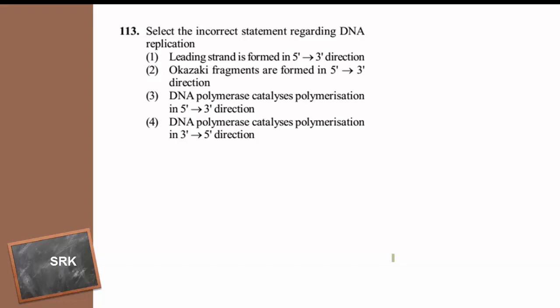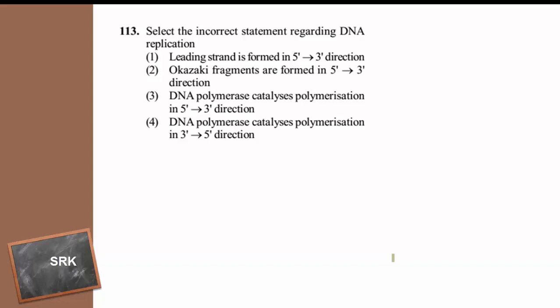DNA replication is a semi-conservative process where the newly formed DNA molecules contain one old polynucleotide chain and one newly synthesized. The old polynucleotide chains act as template strands during DNA replication, and the direction of replication is 5' to 3', which is catalyzed by the DNA polymerase 3 enzyme. The template strand which is undergoing the continuous replication will be running in 3' to 5' direction.